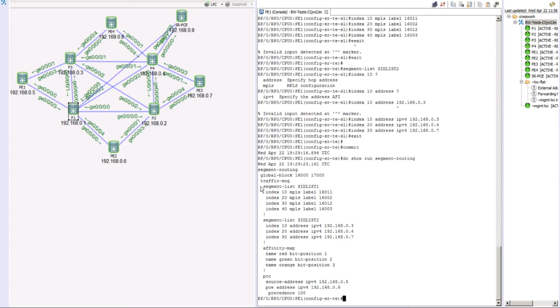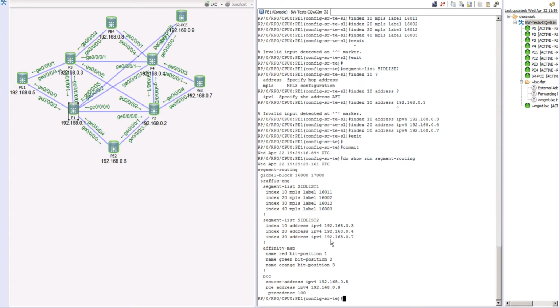The very first segment list that we created is SID list 1, where we are using the MPLS label to traverse the path in the topology. We created a second SID list where we are using the IPv4 addresses to traverse the path inside our topology. That's what we had seen, that with the explicit, we can either use MPLS labels or use the IPv4 addresses.